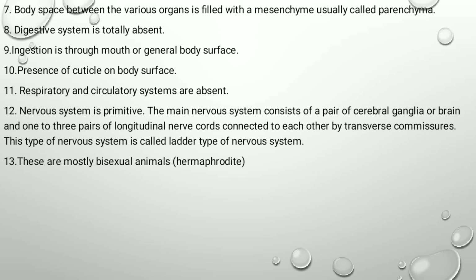The nervous system is primitive and ladder-like. That is, it consists of pair of cerebral ganglia or brain and three pairs of longitudinal nerve cord connected to each other by transverse commissures. So, it is called as ladder type of nervous system.